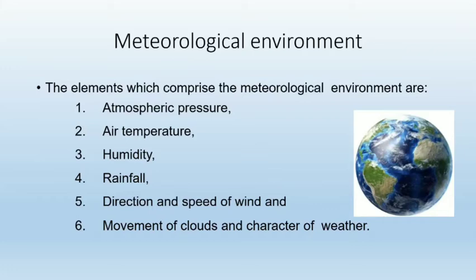We have already done with atmospheric pressure, air temperature and humidity. Next part we'll see today.